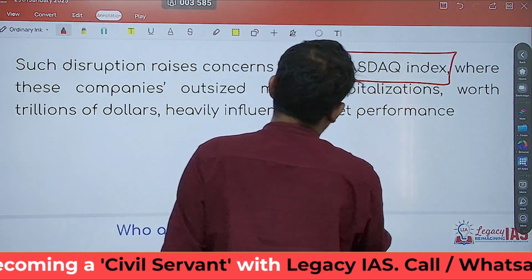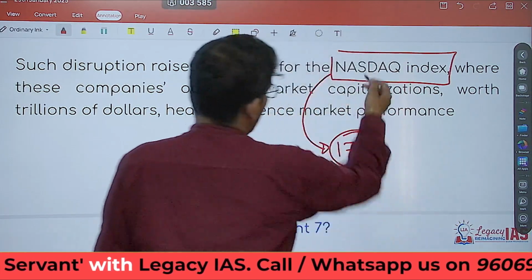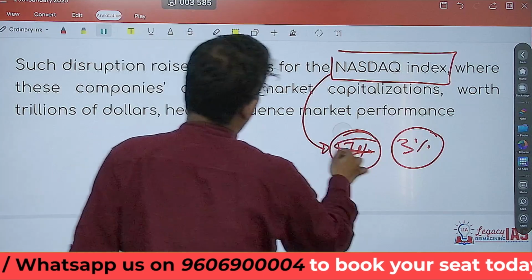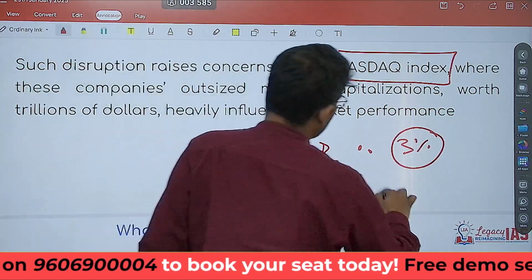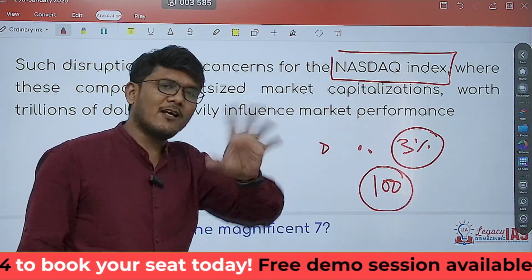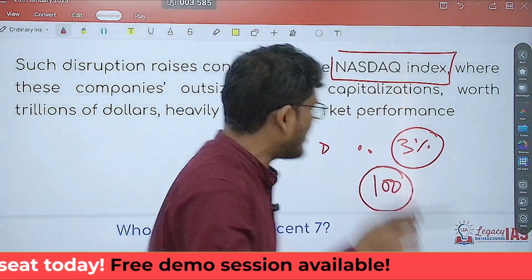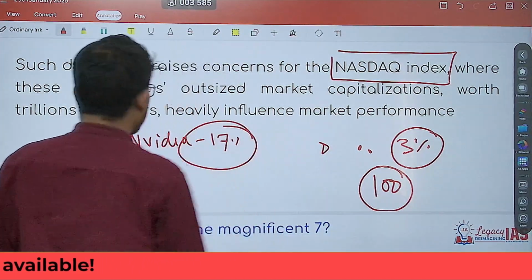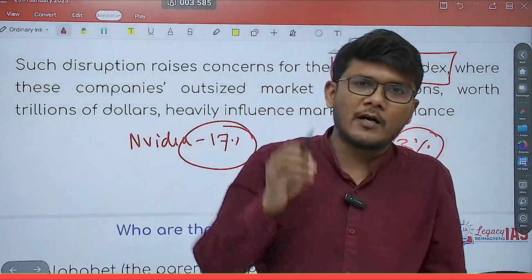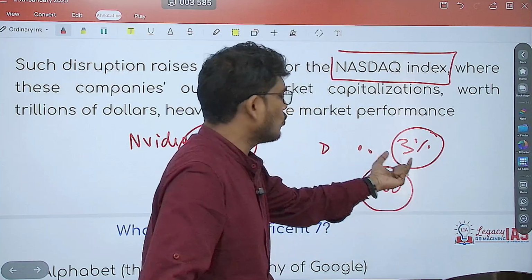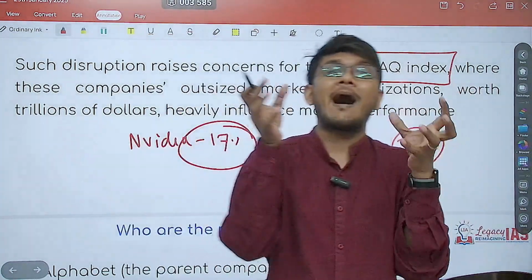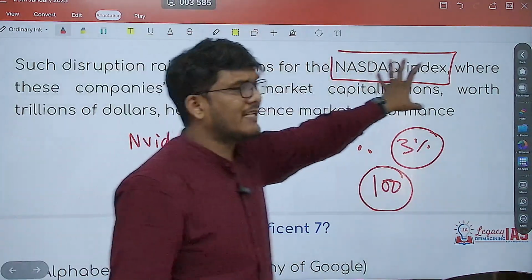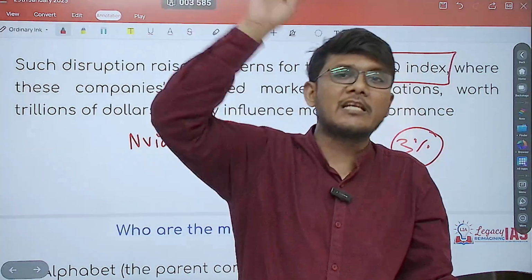Nasdaq index fell by 3%. Now it fell by 3% because now it had 100 companies, right? All the companies are not affected. Very few companies are affected. One such affected company was Nvidia, and Nvidia was affected by 17%. So by just few companies, that too related in artificial intelligence, getting affected, why was there such a huge downfall? Because of huge market capitalization of these companies. The share of these companies in Nasdaq index, Nasdaq 100, is extremely high.